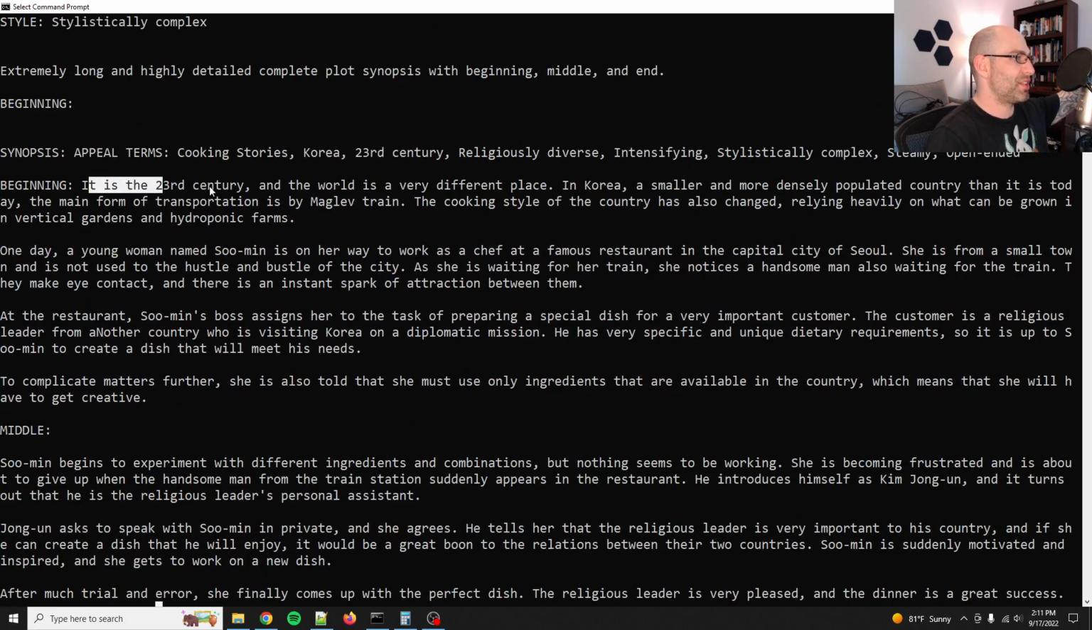Okay, so it is the 23rd century, and the world is a very different place. In Korea, a smaller and more densely populated country than it is today, the main form of transportation is by maglev. The cooking style of the country has also changed, relying heavily on what can be grown in vertical gardens and hydroponic farms. Now that's cool. One day, a young woman named Sumin is on her way to work as a chef at a famous restaurant in Seoul. So this is 23rd century Seoul.